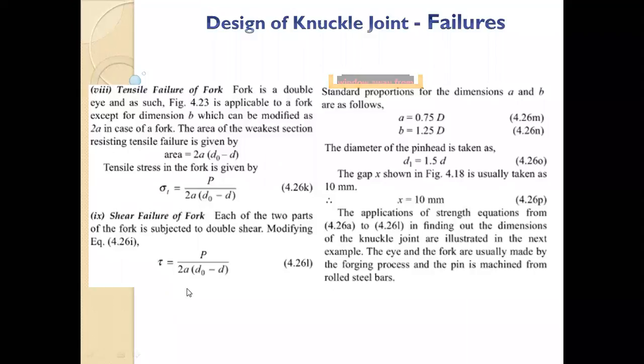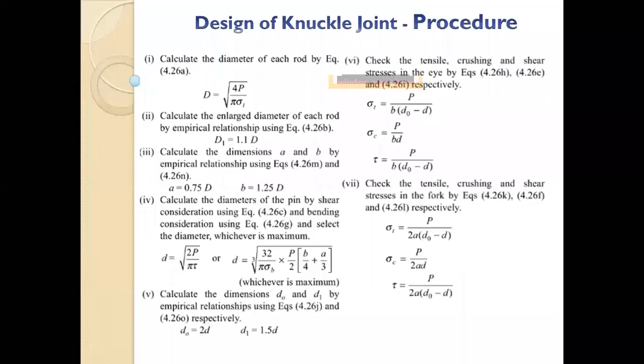Okay, generally what we do, we take A, thickness of the fork, and B, thickness of the eye. We take B as 1.25 D, meaning the eye will be 1.25 times the diameter of the rod, and A, there are two A's, top and bottom fork, so we take 0.75 of D. Okay, and the diameter of the pin head, it has to be more than D, but it has to be less than the outside diameter of the fork. So we take D1 as 1.5 D. And the X gap that we take as 10 mm. This is not that important, but this gap between the center of this curvature and the end of the fork, we take 10 mm. Okay, so I think we have gone through all the dimensions.